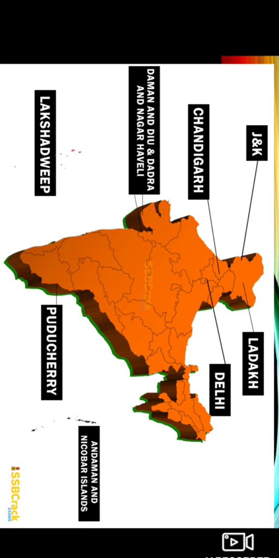But now Jammu and Kashmir has been divided into two parts. One part is called Jammu and Kashmir, and the other part is called Ladakh, and both of these are union territories. Okay, and these are our states. These are our 28 states along with our 8 union territories.